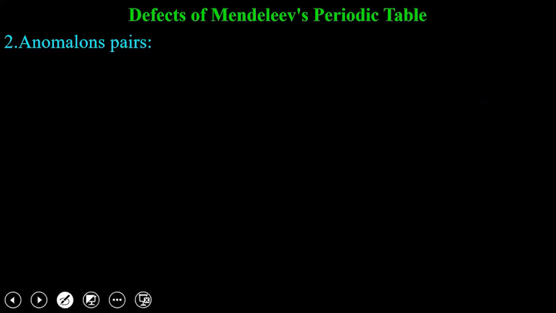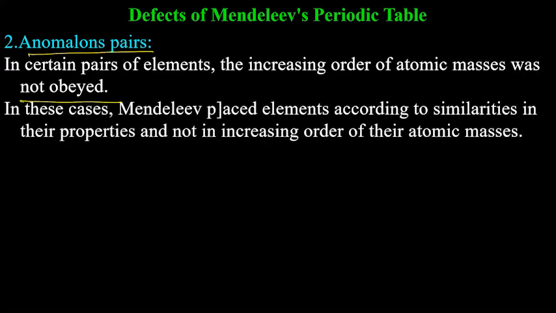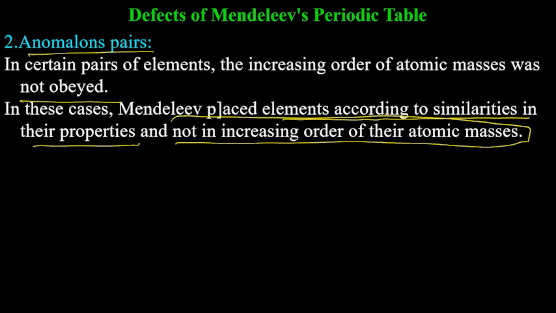Then anomalous pairs also. In certain pairs of elements, the increasing order of atomic masses was not obeyed. He said that, okay, atomic masses are not in increasing order, but I am placing them as per their properties. So he overruled his law itself. In these cases, Mendeleev placed elements according to similarities in their properties and not in increasing order of their atomic masses. So a few elements were not placed according to the law itself.